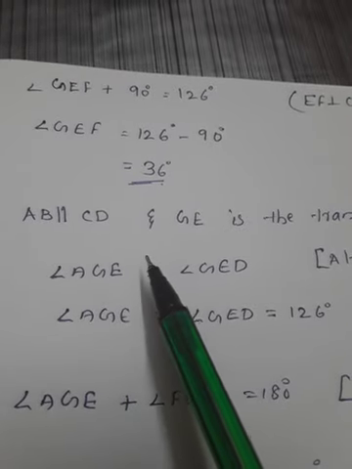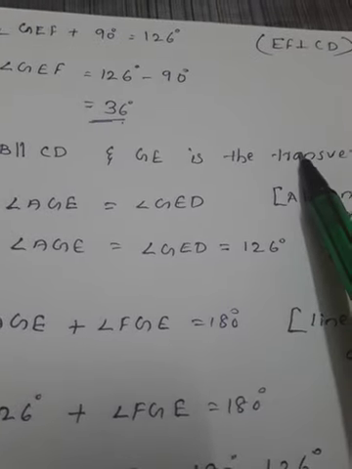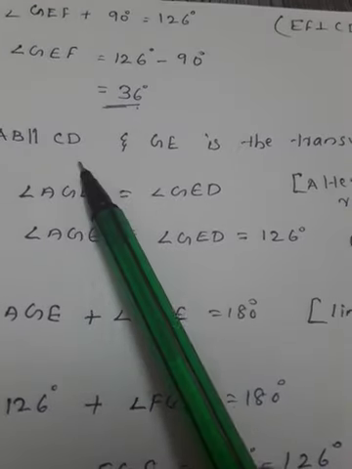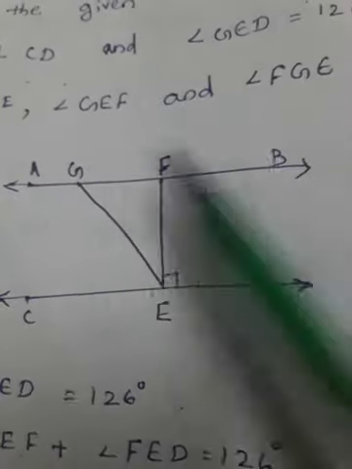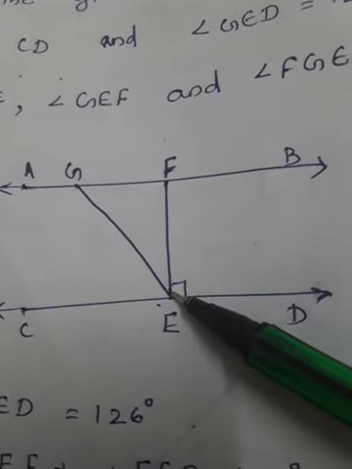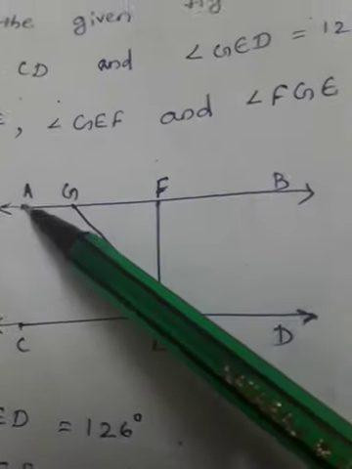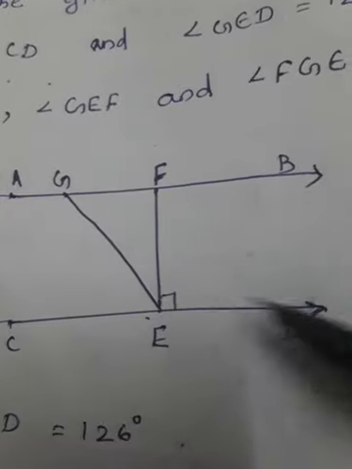For that we can consider AB parallel to CD, with GE as the transversal, which is given. Then we get angle AGE equal to angle GED.